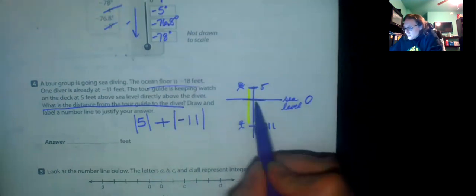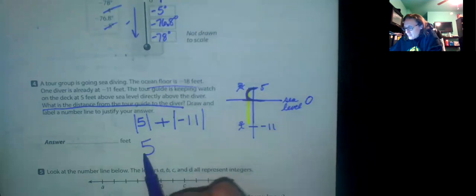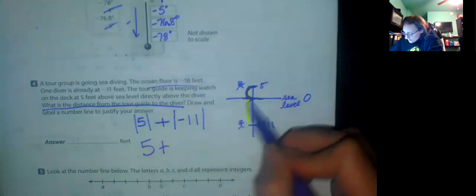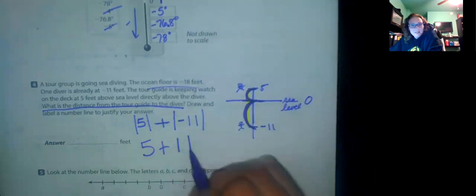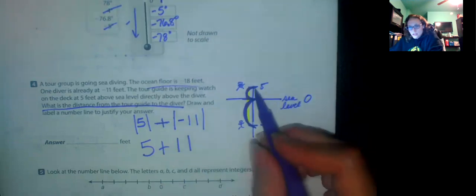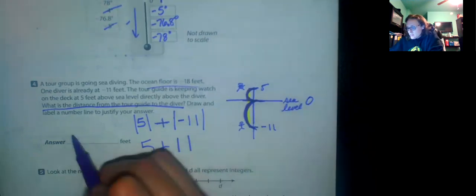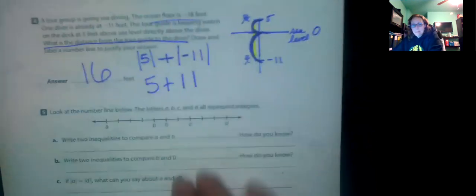So the distance from 0 to 5 is 5. The distance from 0 to negative 11 is 11. So the distance from person to person is a total of 16 feet. Okay?